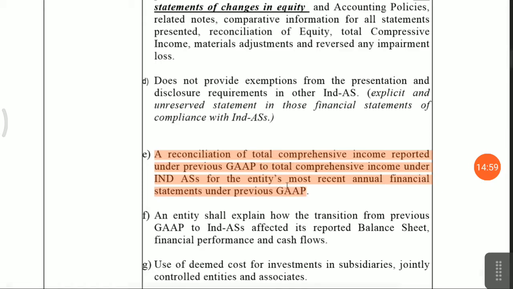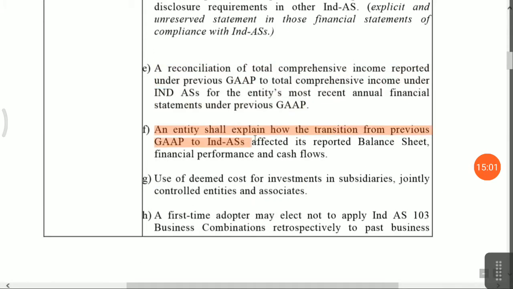annual financial statement. An entity shall explain how the transition from the previous GAAP was done, how each asset and each liability has been valued, and what type of accounting policy has been applied. That you have to disclose in your financial statement. Deemed cost for investments, friends: they have given some exemption as per Ind AS 101. You can carry the deemed cost as per your previous financial statement, or you can use fair value also. Okay, that option is given to the entity.